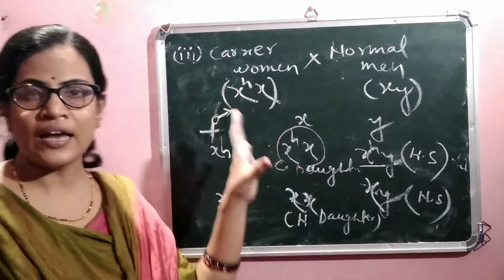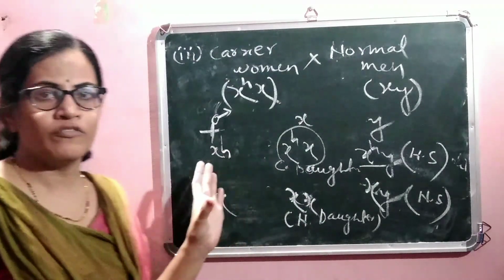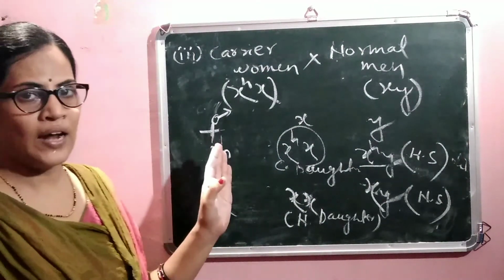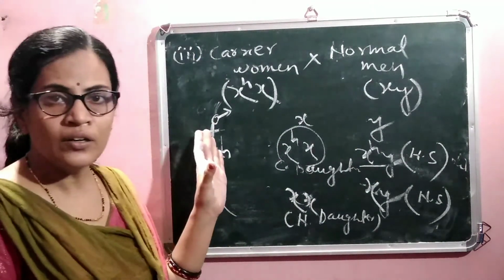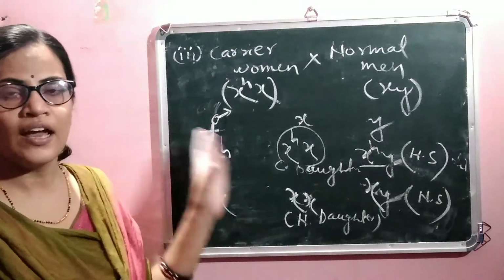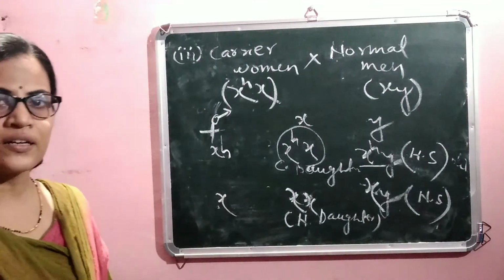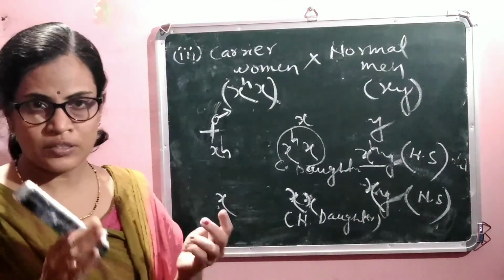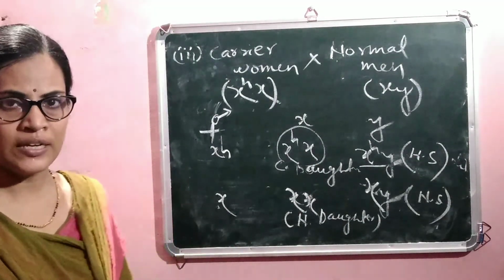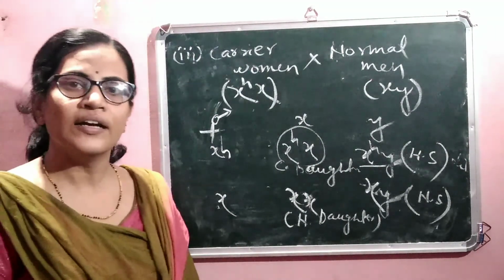Here is the total case study of color blindness, and the second disease is hemophilia. This completes your chapter of sex determination and sex linked inheritance.